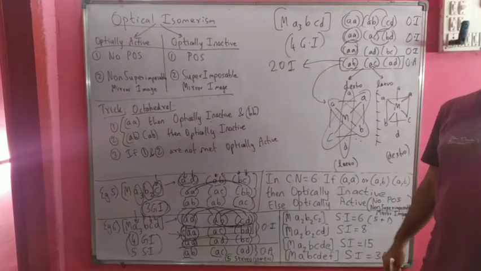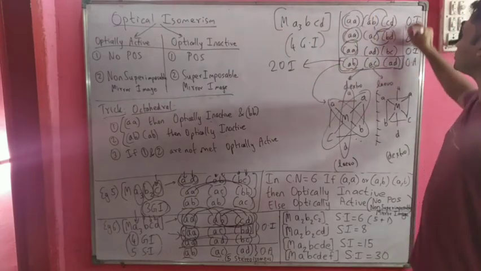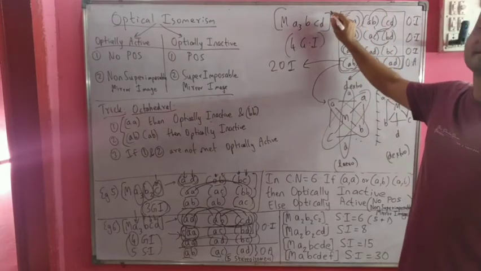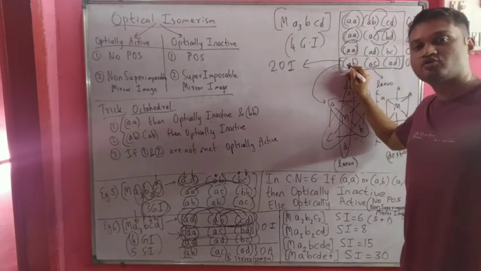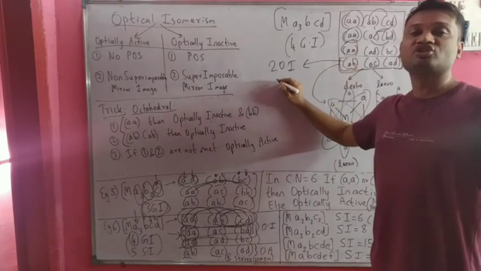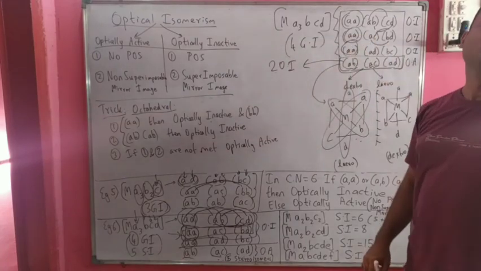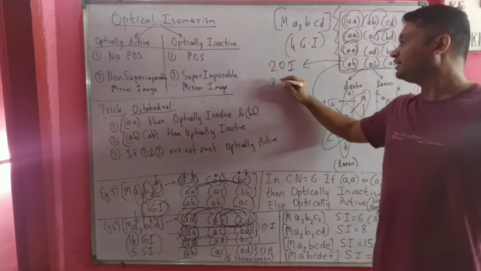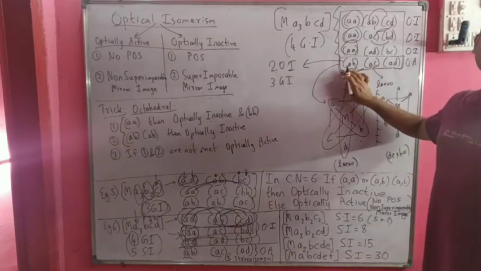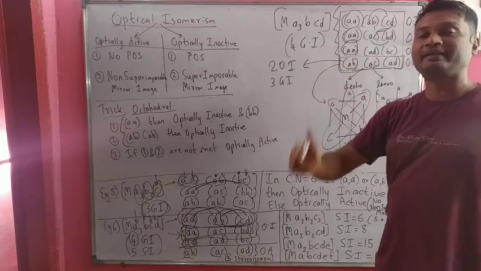So how many stereoisomers? We have a total of 4 geometrical isomers, in which the 4th geometrical isomer has 2 optical isomers. So in all, how many stereoisomers will we have? 3 optically inactive geometrical isomers, and the 4th geometrical isomer is active and it has 2 optical isomers.